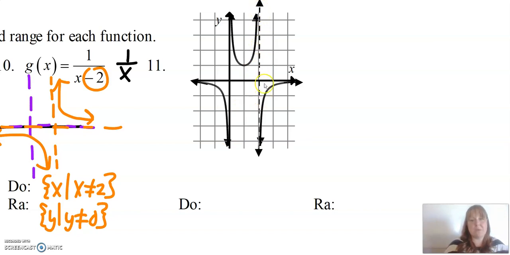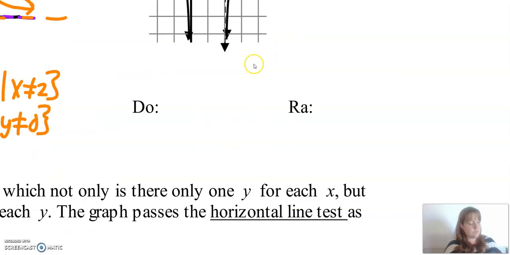What else is not part of my domain? X equals 2 is also not part of my domain because it has an asymptote right there. Okay, so every other point on the graph I could walk on, right? Like I could walk on 1, I could walk on -5, I could walk on -1.5. All of those numbers exist on my graph. So this would be, we'll just write it in set builder notation. All x such that x is not equal to 0 or 2. My pen just doesn't want to work for me today.